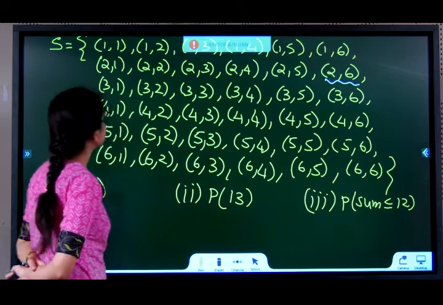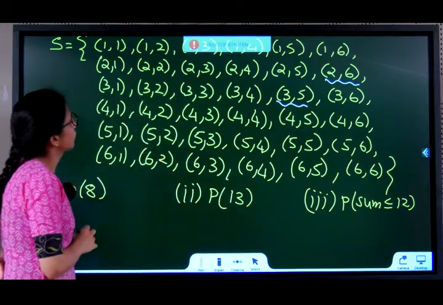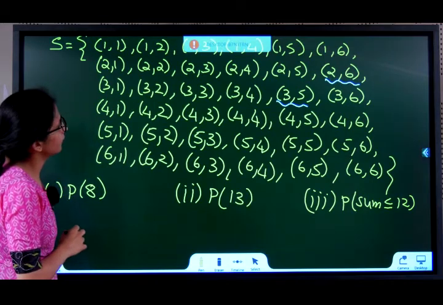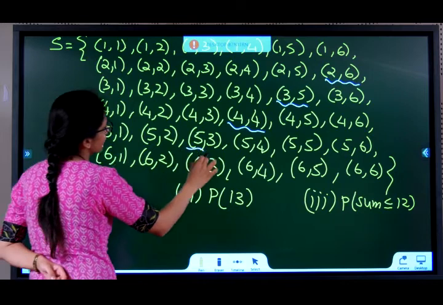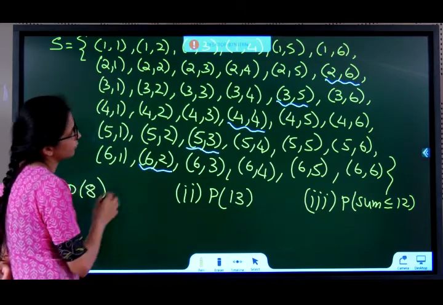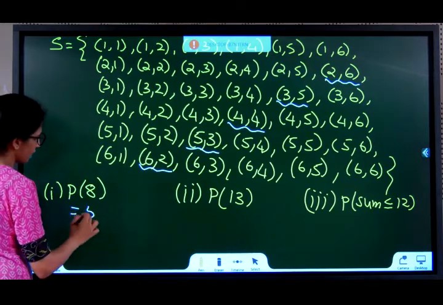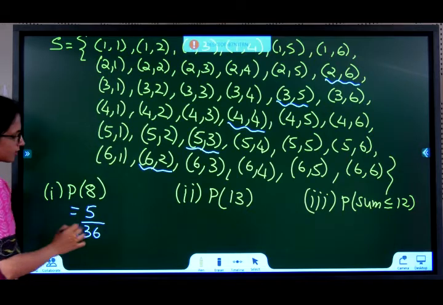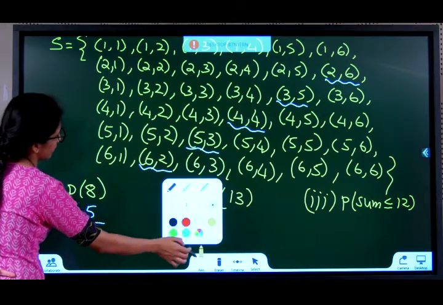Yes. 3 and who will give 8? 5. 4 and who will give 8? 4, 4. 5 and who will give 8? 5, 3. 6 and 2 will give 8. So there are 5 possible favorable cases. So I can say 5. Total number of cases 36. Answer is 5 by 36. Next.